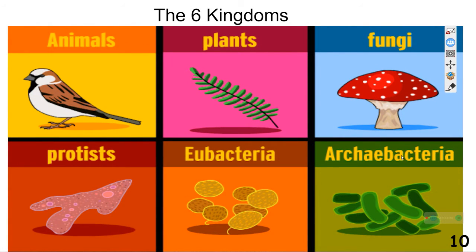We're going to be continuing the short review over the classification of organisms by picking up here at the 6 different kingdoms. There are 6 different kingdoms when we're classifying organisms: the animal kingdom, the plant kingdom, the fungi, the protists, the eubacteria, and the archaebacteria. And we're going to look at all 6 of these.